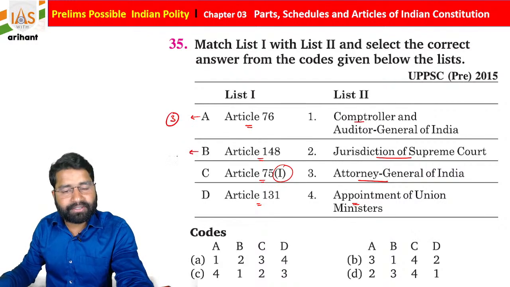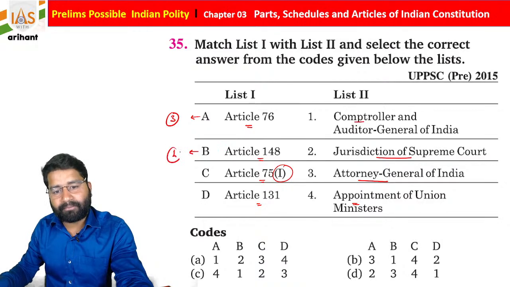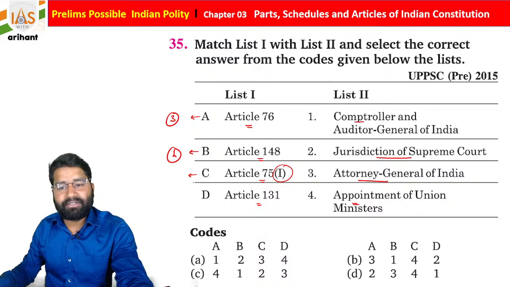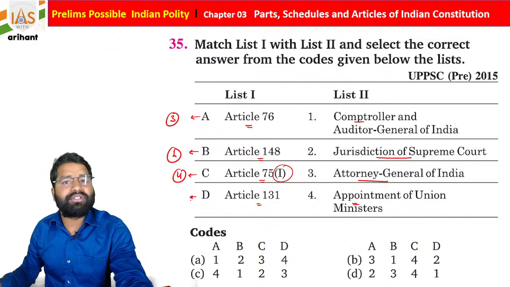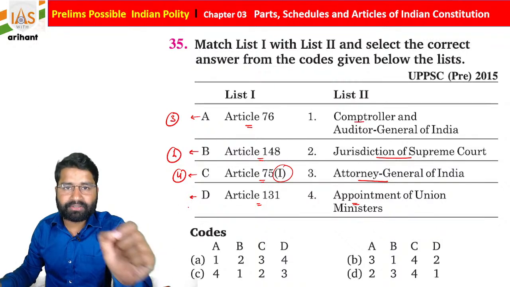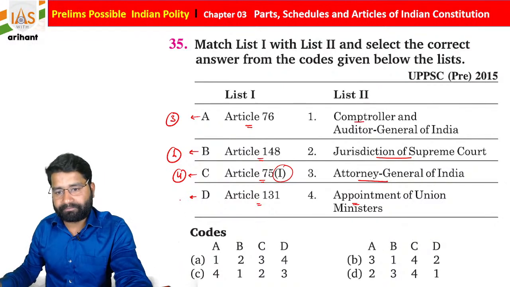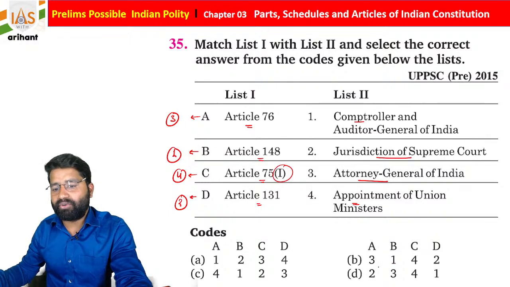Article 148 is about the CAG, means B1. Article 75 is about the appointment of ministers, so C4, and D is 131. It is about the jurisdiction of the Supreme Court, because the Supreme Court provisions range from Article 124 to 147. So D2. In this format, what we get is 3, 1, 4, 2.